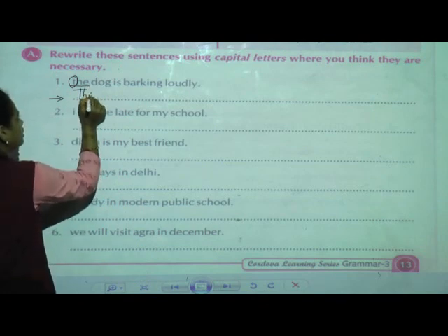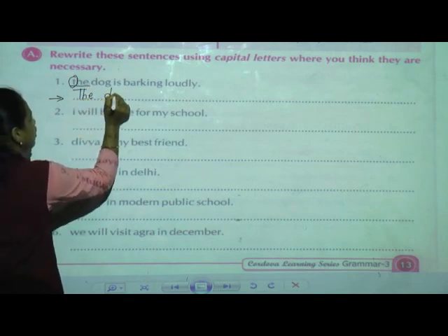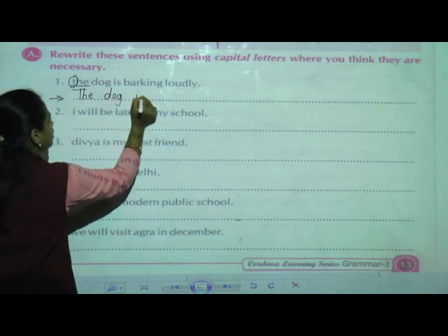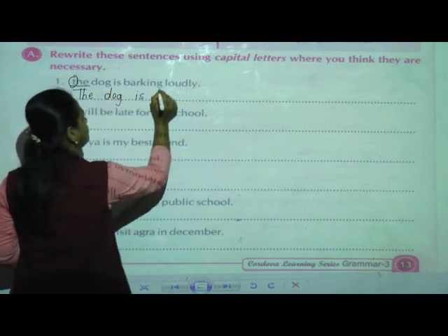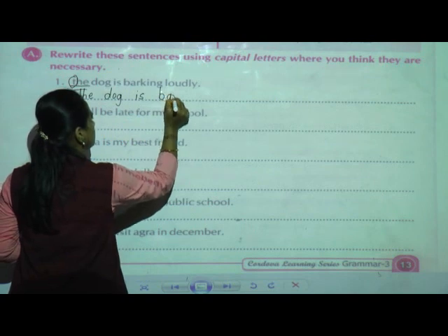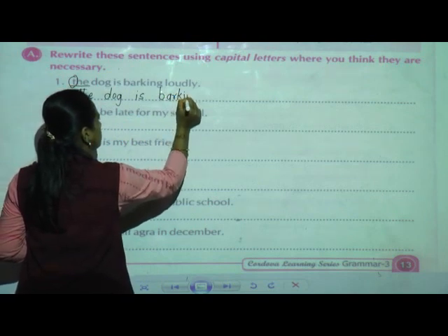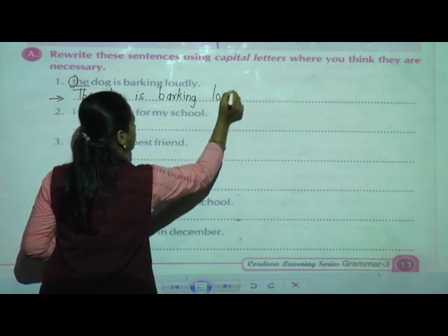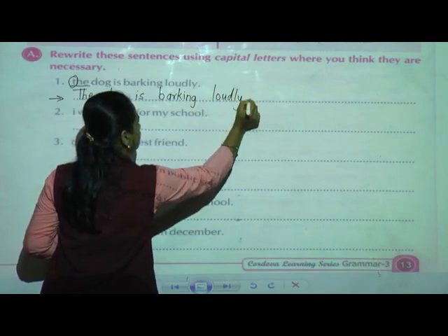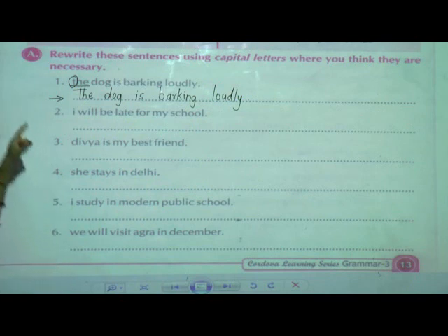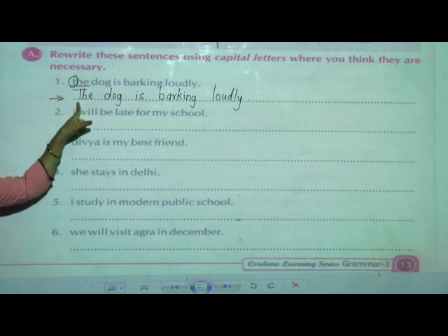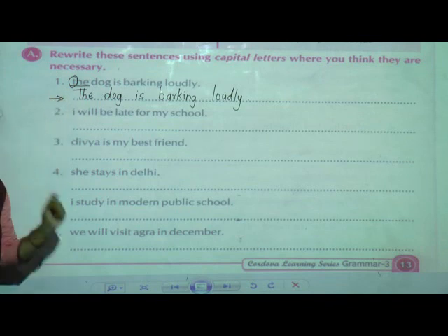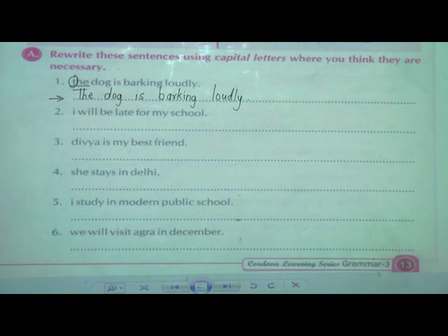So: The dog is barking loudly. Then we have to give the full stop. What we have done, some changes we have done in the sentence: we wrote the first letter in capital letter. So coming to the next one,